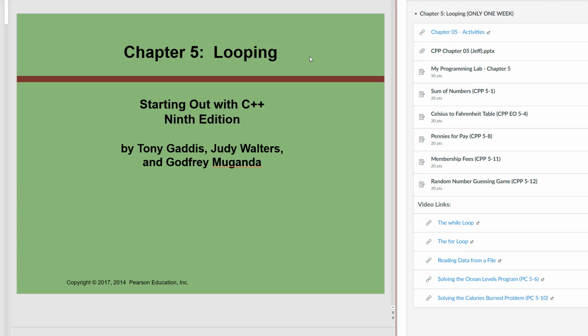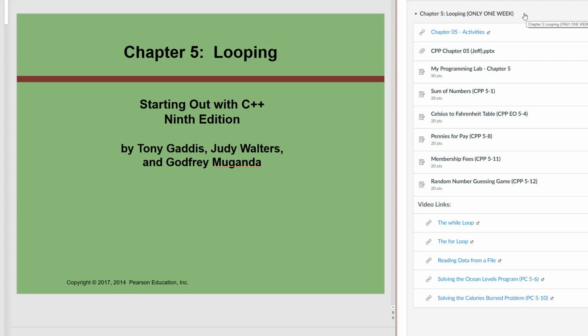So just starting out, you can see over in Canvas, we've got 1 week for this, so only 1 week. So all these assignments are due next Sunday. And I do that because the looping chapter is very similar to what we did last chapter with decision structures and ifs. And I do that, I think, in every language class that I teach. So it just seems like once you've gone through and set up if statements, rolling right into doing whiles and fors are pretty easy. So similar syntax and stuff. So anyway, you'll see as we walk through this. I don't think you'll have any trouble with this chapter.